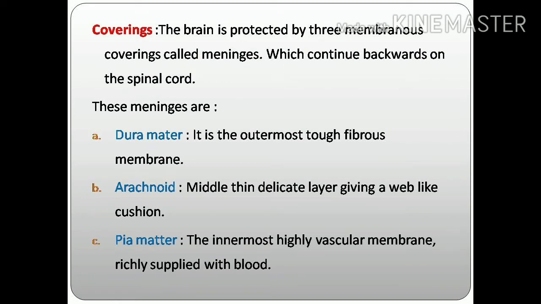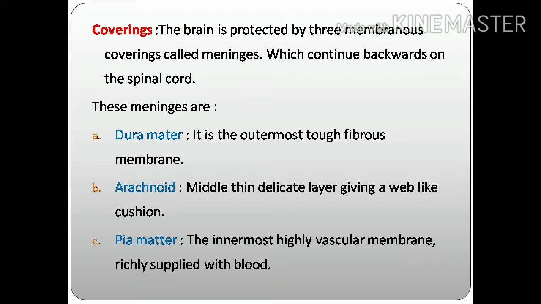Next, covering of the brain. The brain is protected by three membranous coverings together called meninges. The three layers are, first, dura mater. It is the outermost fibrous membrane. Second, arachnoid.